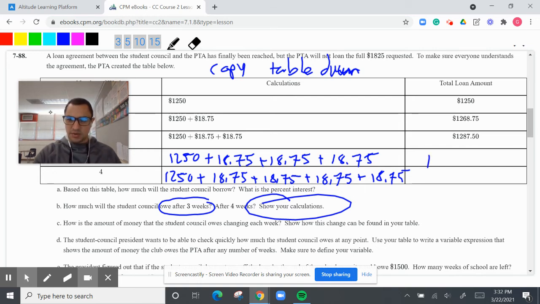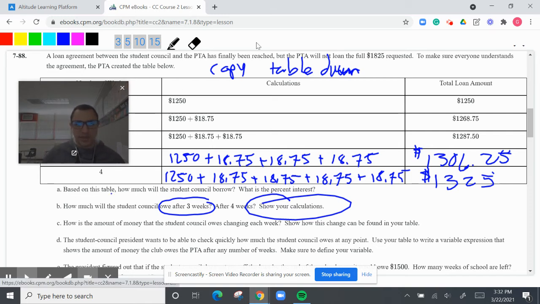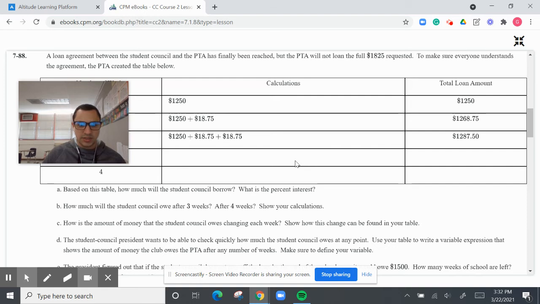So this one is going to be 1306.25 and then add another 18.75. This one's going to be 1325. All right, and that's it. Let me go ahead and put this down just a little. I'll just keep it there.